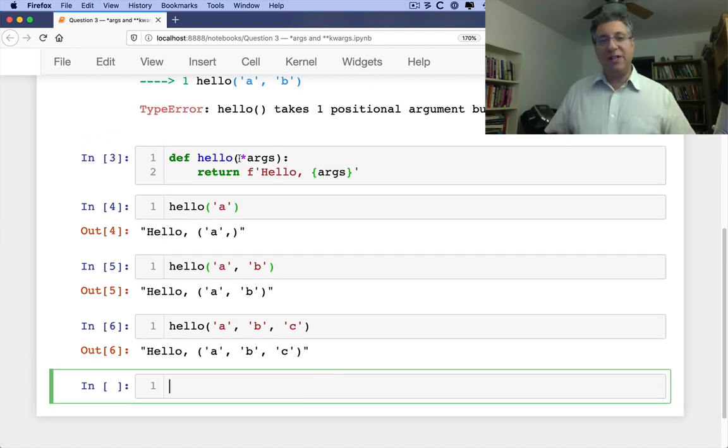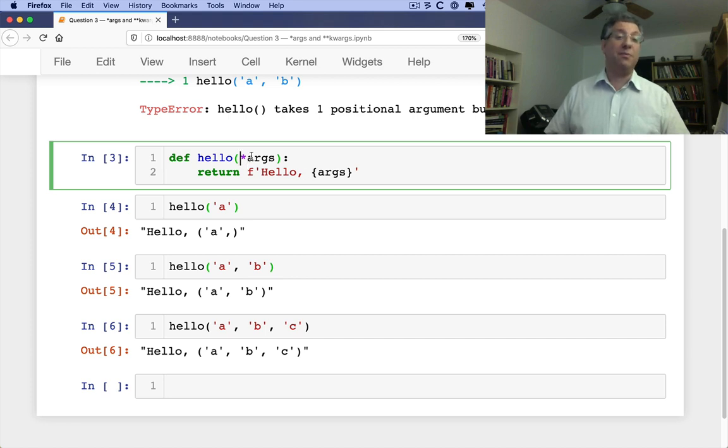First of all, I had to use this splat. I had to use the asterisk before the name. And it's actually the asterisk that's important, not the name. The parameter can be named whatever you want. Again, it's traditionally called args, but you can use whatever name you want. And what the splat, the asterisk means is this parameter will be a tuple by definition. Args will be a tuple.